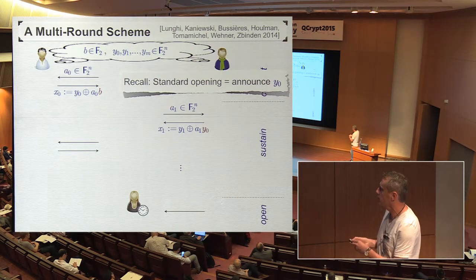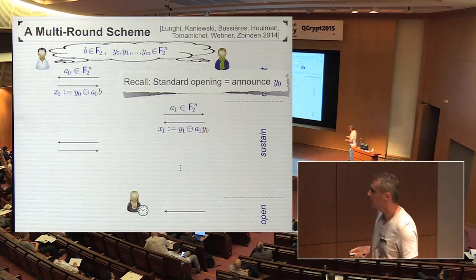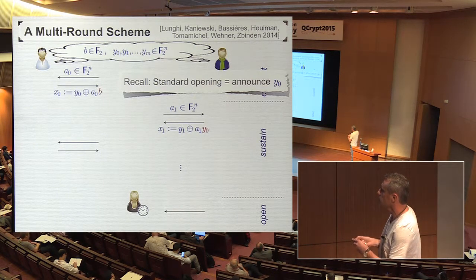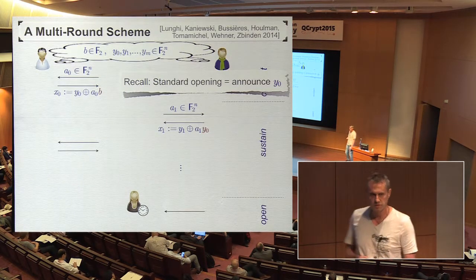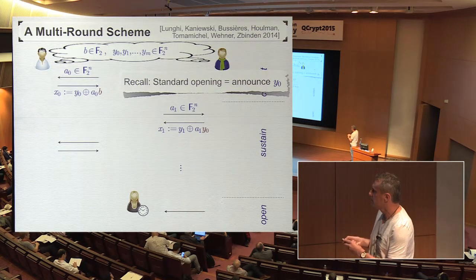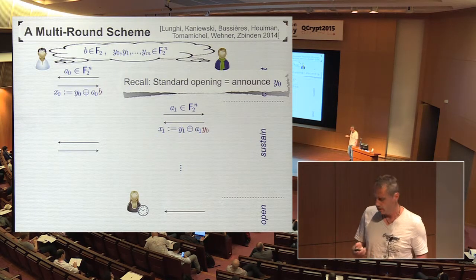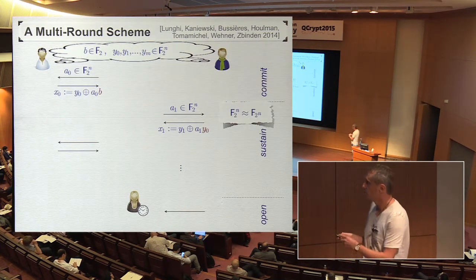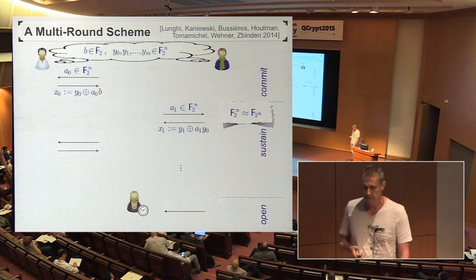So the verifier chooses a fresh A, the provers use another fresh piece of shared randomness, and that's the important part: instead of using the bit B to compute the reply, they use the randomness Y0, the opening information from the previous round. One important distinction is that B is a bit, Y0 is a string, but we can understand bit strings as elements from a finite field, so this multiplication here is still well defined.